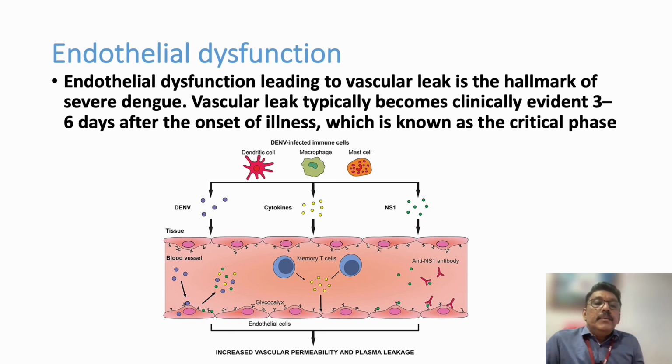Now, one important problem in dengue that we all should remember is the vascular endothelial damage and vascular leak. That is a major problem for dengue shock syndrome. It can be immune mediated or it can be toxin mediated. There are a lot of theories regarding this. Some patients who have dengue develop vascular leak. It's a cytokine, NS1, dengue virus induced problem. So multiple theories are there. Whatever it is, ultimately that will produce vascular leak and intravascular collapse.